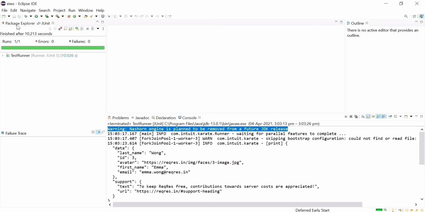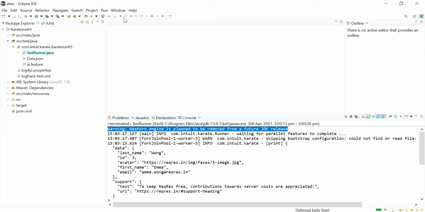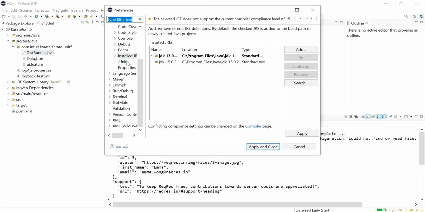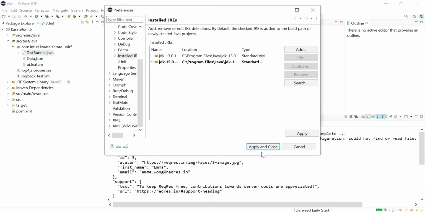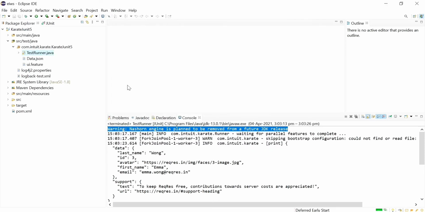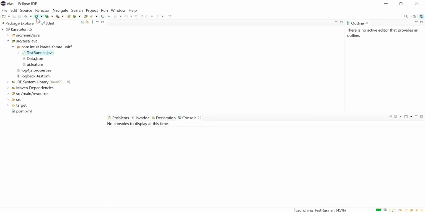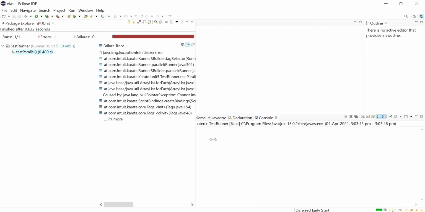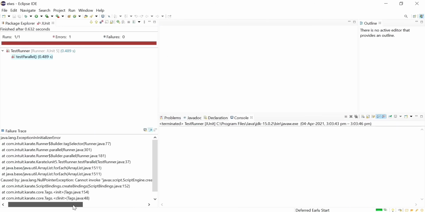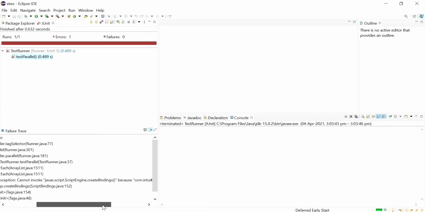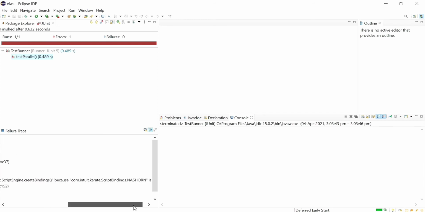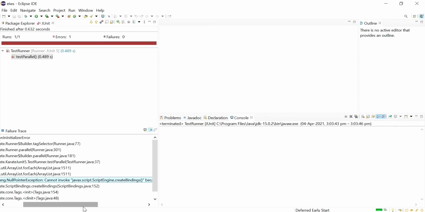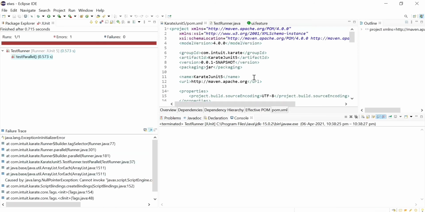And let me change it to JDK 15 version again, and let's run the feature file. See, now we are getting the error again, exception initialize error. Now let's see the second method of resolving this issue. Even if you are using the latest JDK versions, that is 15 or 16, you should still be able to resolve this error with a Karate method only.